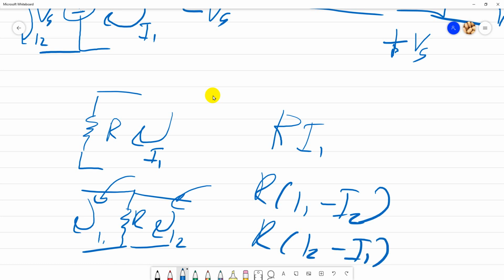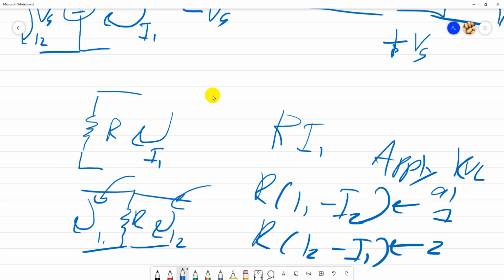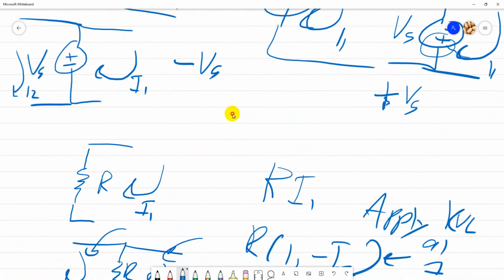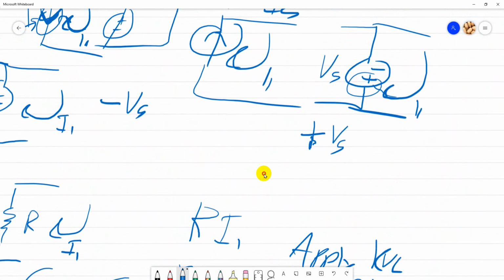So be careful: if you apply KVL at 1, this is for this, and if you apply at 2, this is for this. That is mesh analysis, so make sure you know the difference.